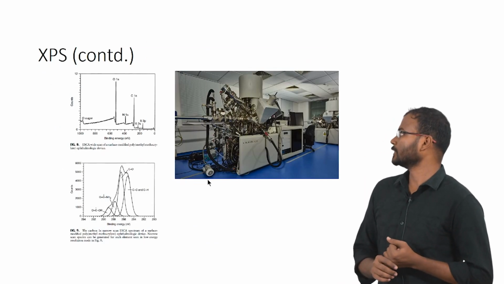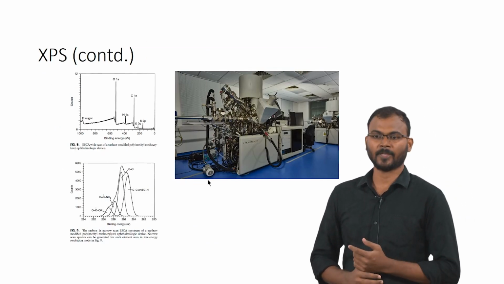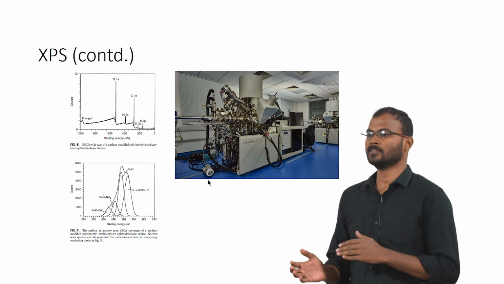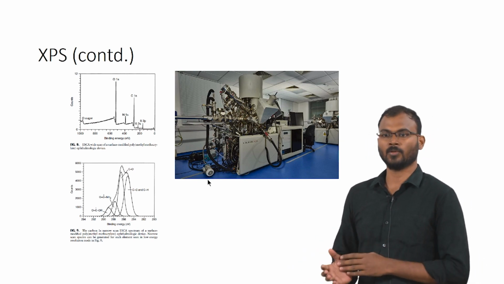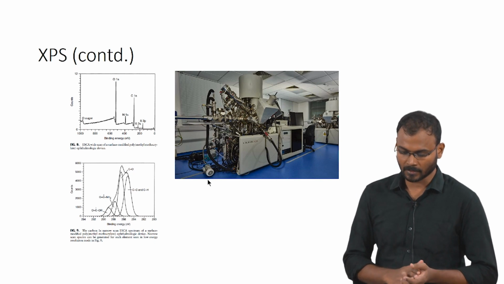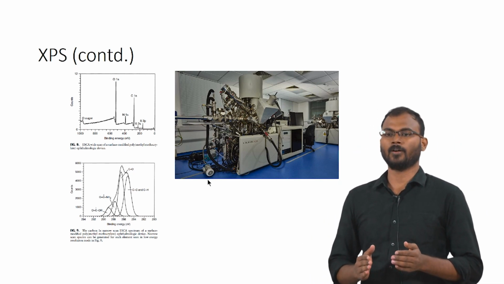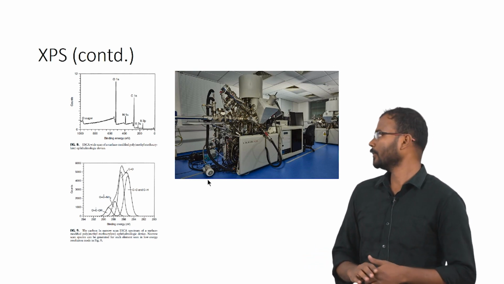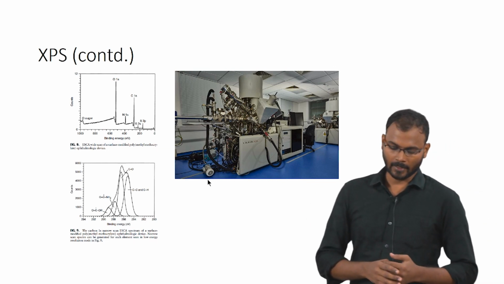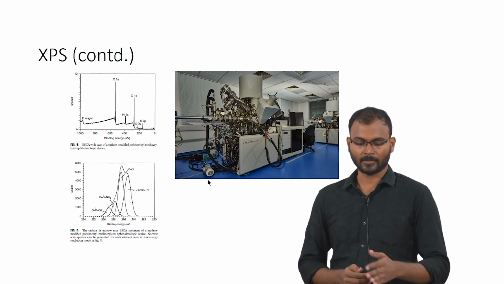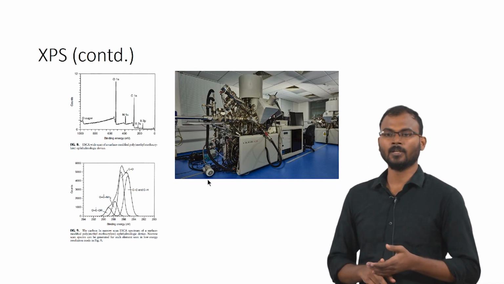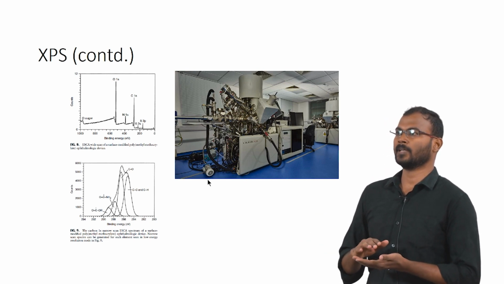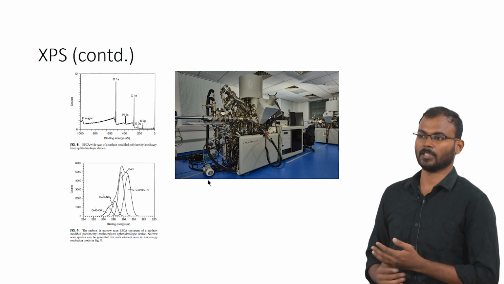So, this is an XPS instrument and this is how the spectrum will look. In XPS analysis there are two types of analysis: one is wide spectrum analysis and another is core level spectrum analysis. With wide spectrum analysis you can identify the oxidation states and the elements present throughout the surface. Like you can see in the top graph, there is a wide spectrum where you can see oxygen, carbon, nitrogen, sulfur. If other elements are present, it will show those too. So, you can find out the elemental percentage from this spectrum.